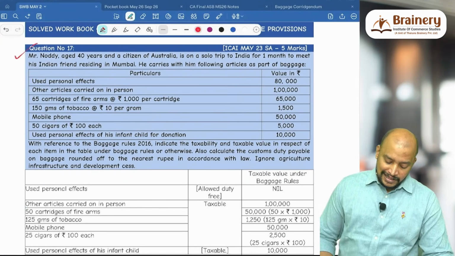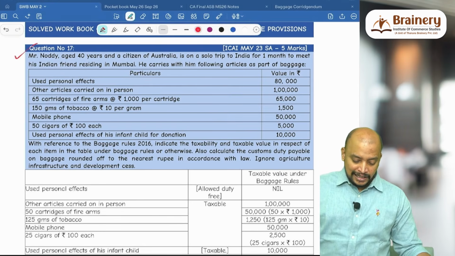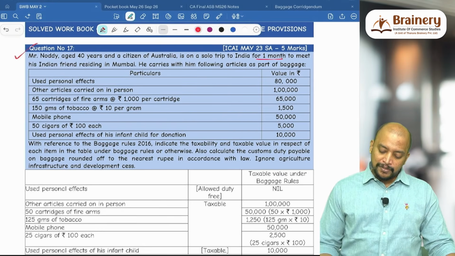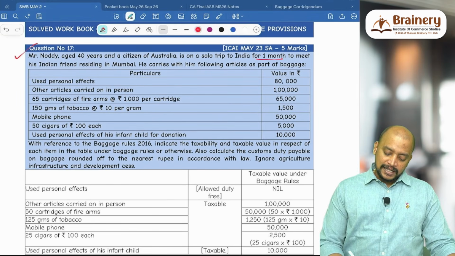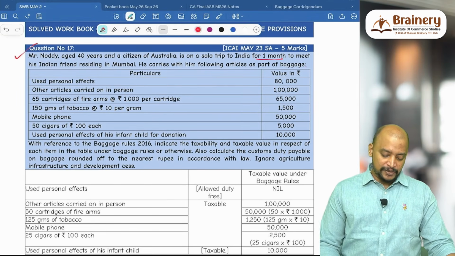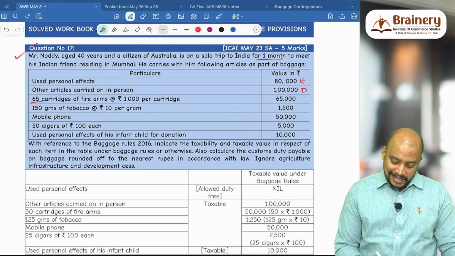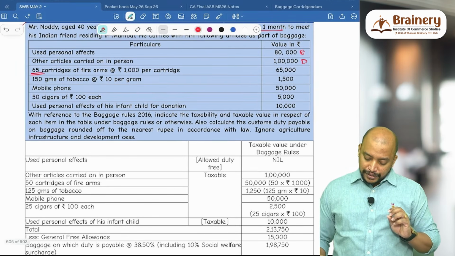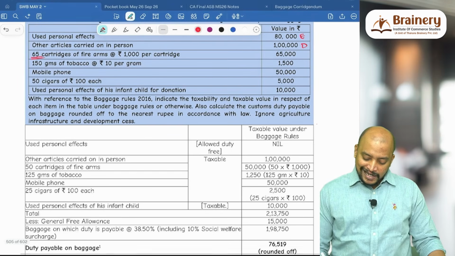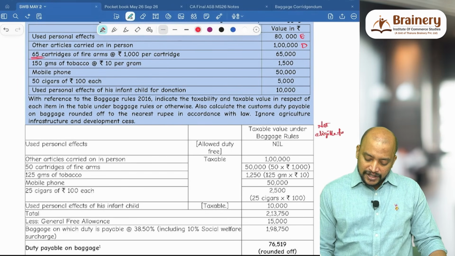Question number 17. Mr. Noddy, aged 40 years and citizen of Australia, is on a solo trip to India for 1 month to meet his Indian friend residing in Mumbai. He carries with him the following articles as a part of baggage: used personal effect exempted, other articles carried on in person dutiable, 65 cartridges. Remember, what is eligible? 50 is eligible. So 50 into 1000, 50,000 will only be taken. Not eligible for GFA.